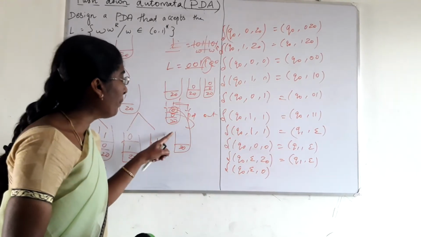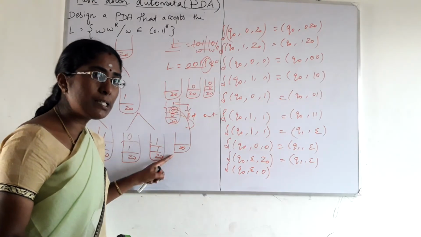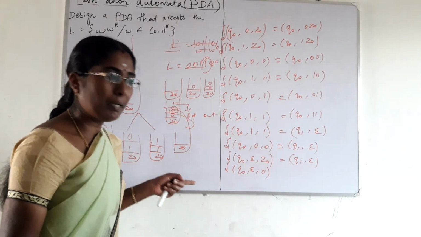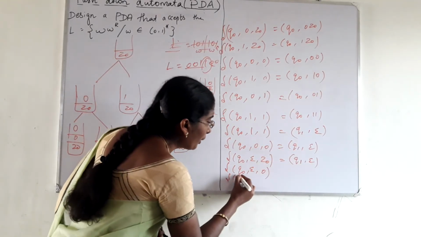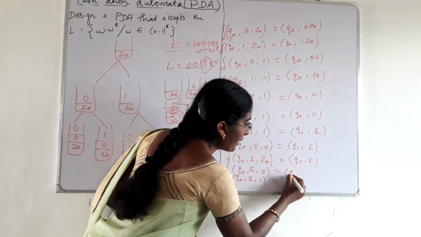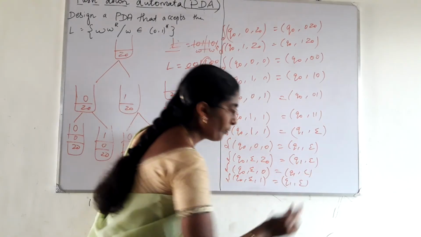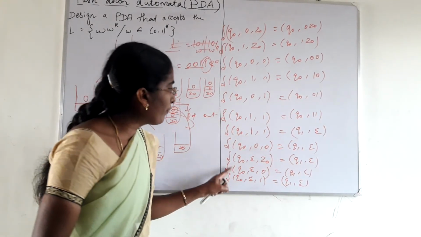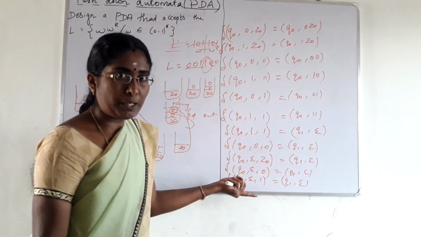Is there any symbol present in the stack? But there is no input symbol here. Right, but the stack has some numbers or symbols. So Q0 comma epsilon comma 0 or Q0 comma epsilon comma 1. For this also, just change the state, Q1 comma epsilon. Here we are changing the state from Q0 to Q1, but there is no pop operation or push operation here.